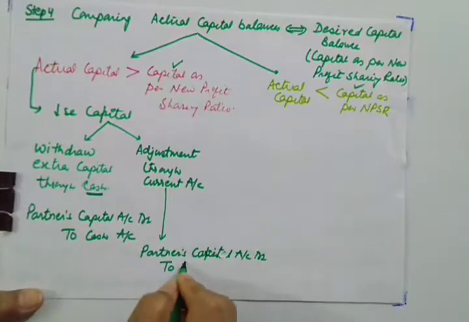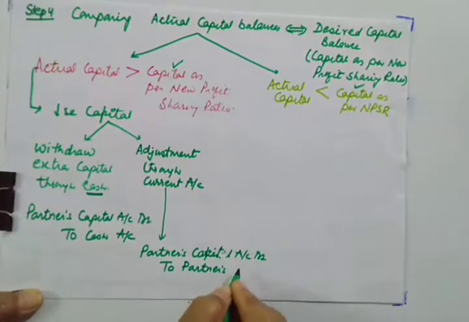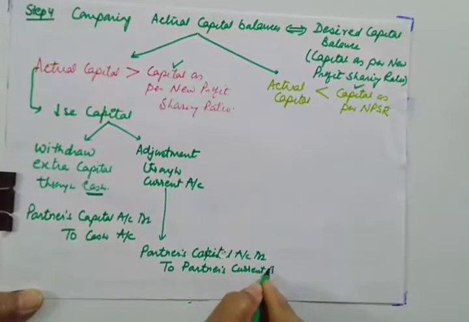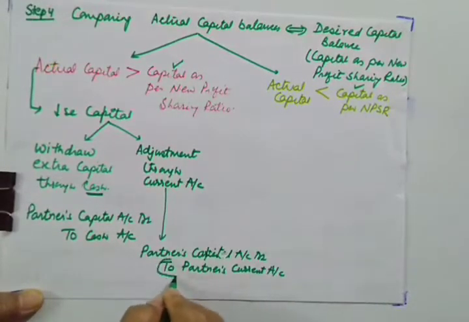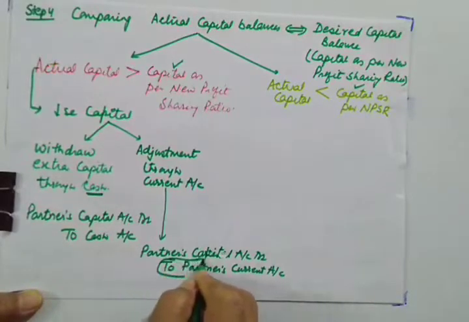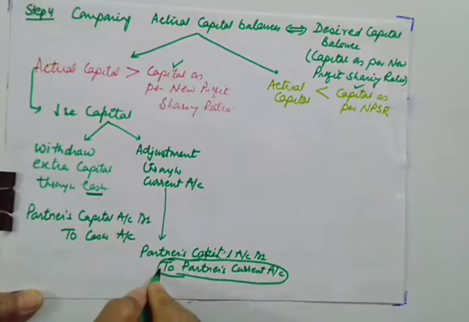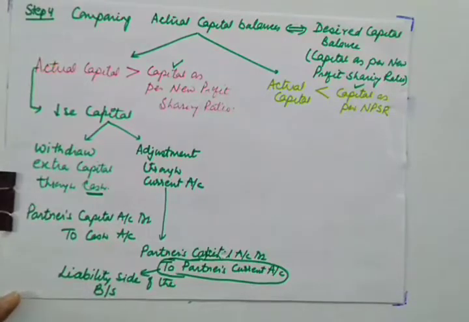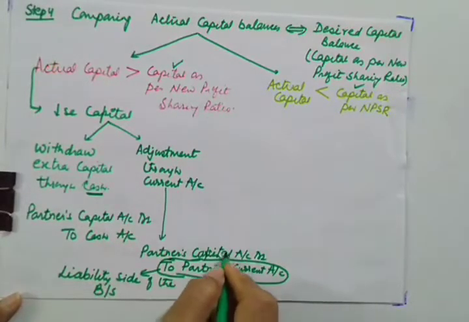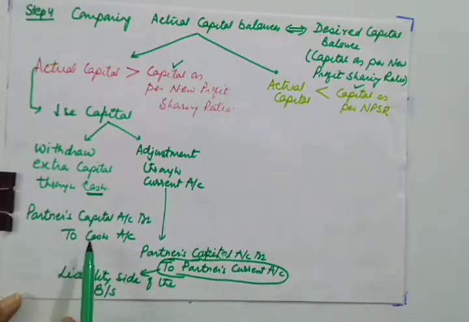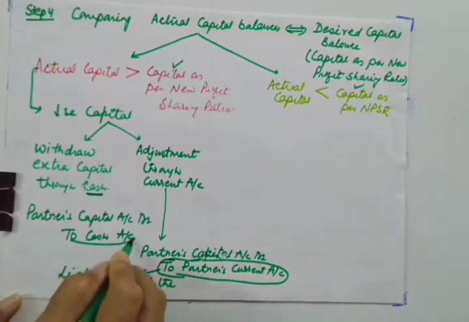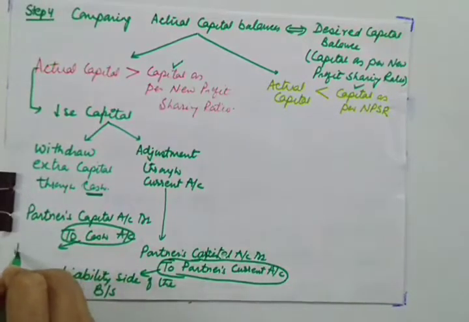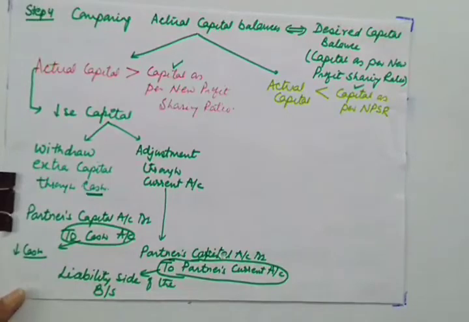Instead of cash, you will write to partner's current account. And because it has a credit balance, in the balance sheet this will be shown on the liability side of the balance sheet. This is also very important. You note down all these important points. So this will be shown on which side? Liability side of the balance sheet. And moreover, what will happen in this case? This will reduce cash balance of the firm.